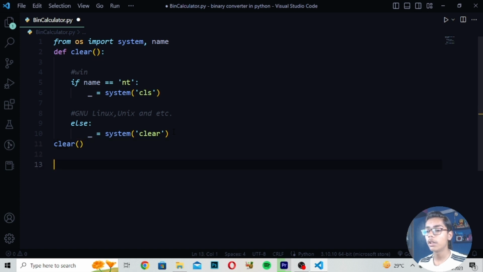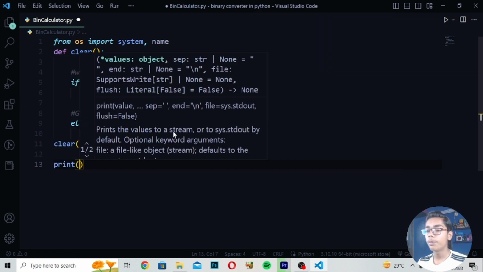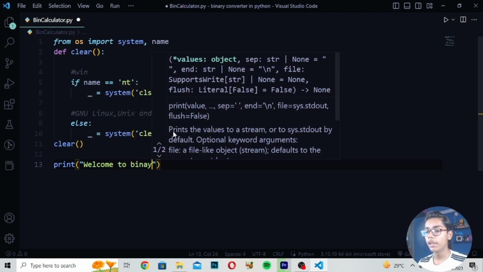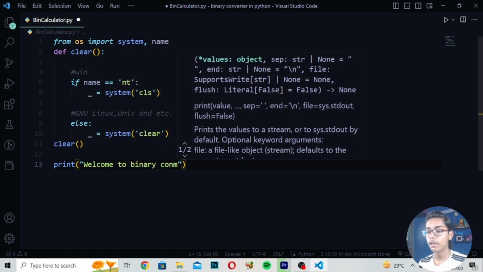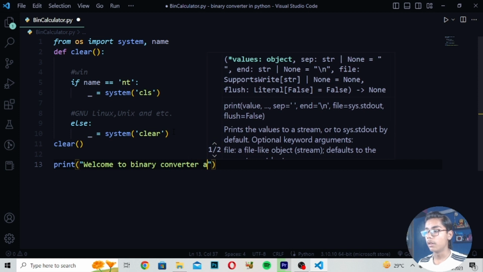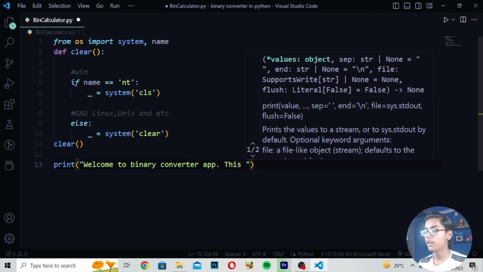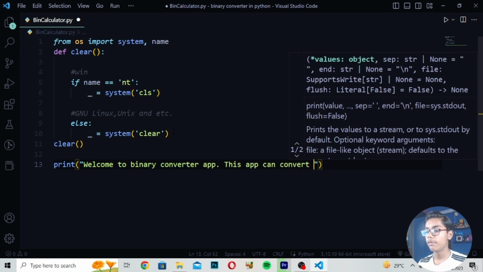After this you have to move down, and then we have to print some things. I will write here welcome to binary converter app, like this, and then this app can convert a decimal to a binary.